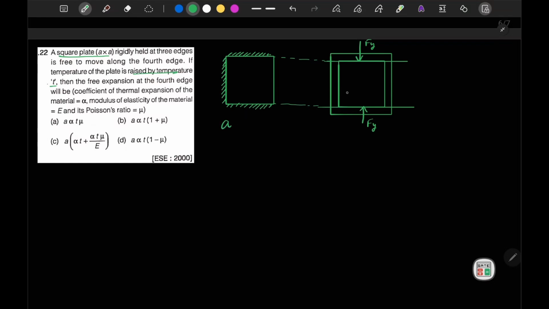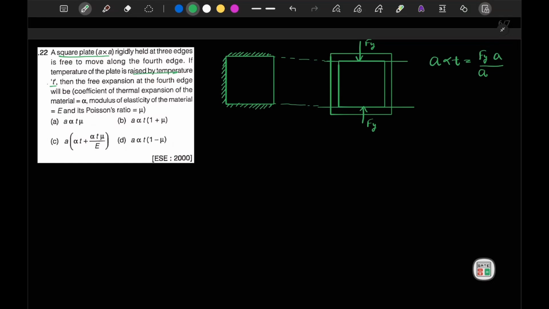If there was free expansion, then the vertical elongation would be A times alpha T. This should be equal to the compression, or shortening of the bar, due to the external load Fy. So Fy into A by A, that is, A unit, and let's say the depth is 1 unit.